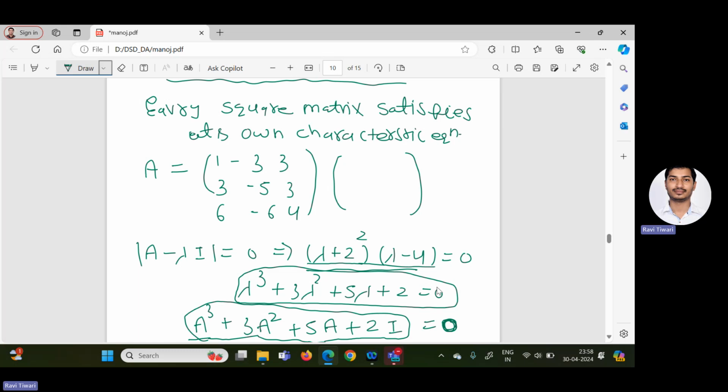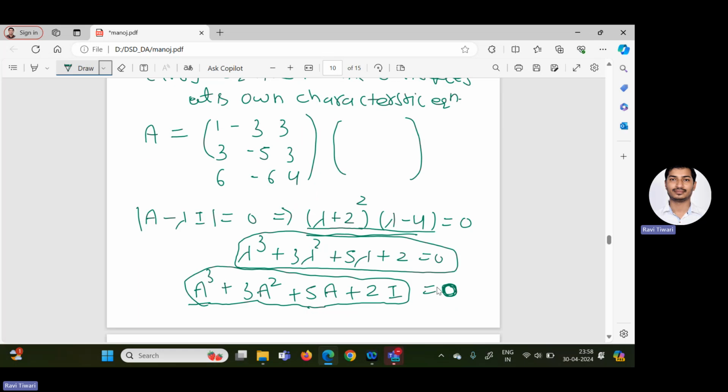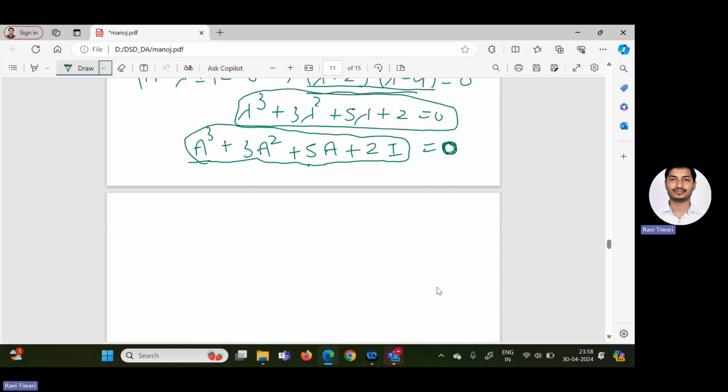Now, what is the advantage of this method and why are we studying this Cayley Hamilton theorem? The Cayley Hamilton theorem is beneficial for calculating the inverse of a matrix. If you are asked to calculate the inverse of a matrix, you have studied in intermediate the adjoint method, A inverse equal to adjoint of A by determinant of A. In that case, you have to calculate the adjoint of A, and then we can calculate A inverse. But by this method, we can easily calculate the inverse of a matrix.